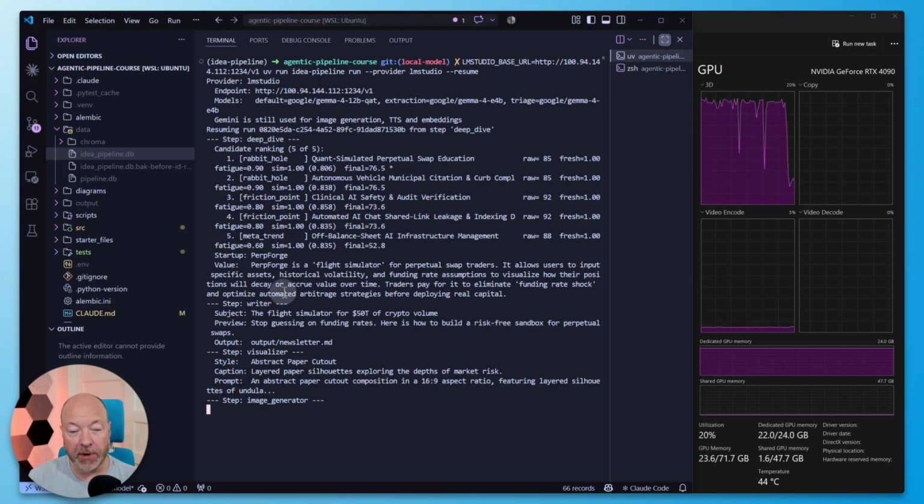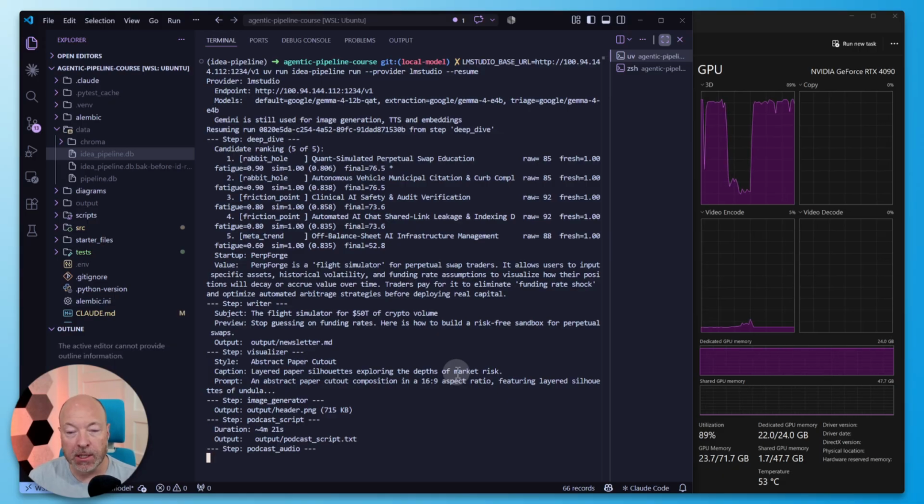Okay, and then it completed the writer step. So that's where it actually turns this into a newsletter. Visualizer as well. And then the image generator, this is just going to use Gemini, as well as the podcast. Well, the script is going to be using the local model, but the actual podcast itself, the audio, will be using Gemini. Maybe I'll play with local models for this as well. I have actually played with some of the text-to-speech models, and there are some really, really good ones that run locally with fairly minimal resources. And, of course, image generation as well. So that could be a nice follow-up, perhaps.